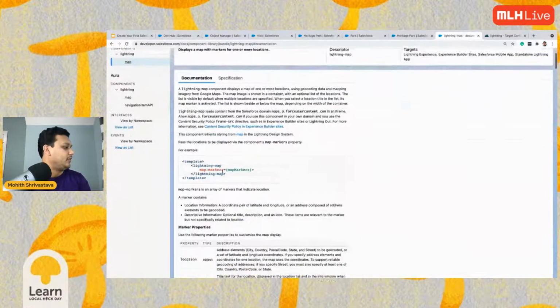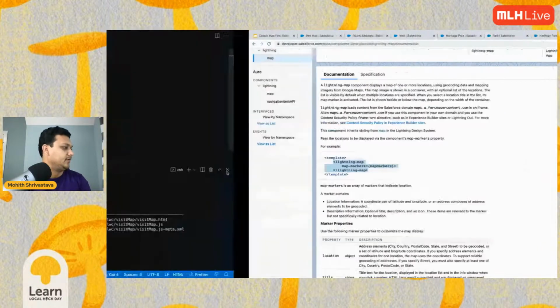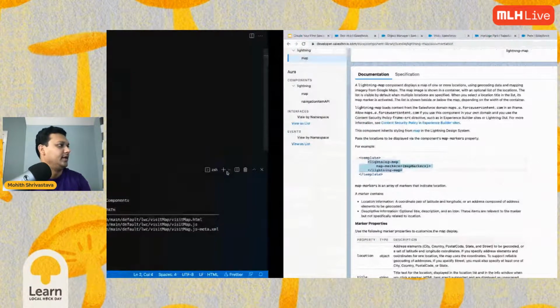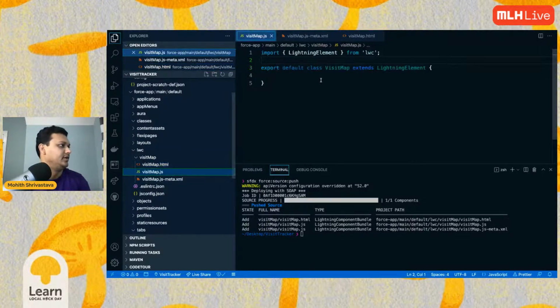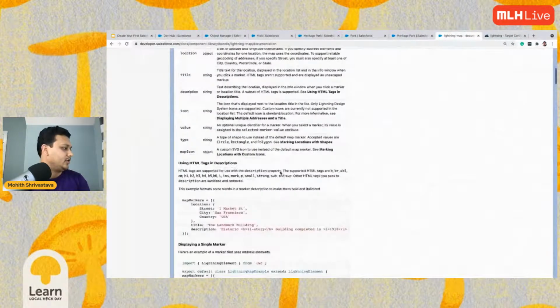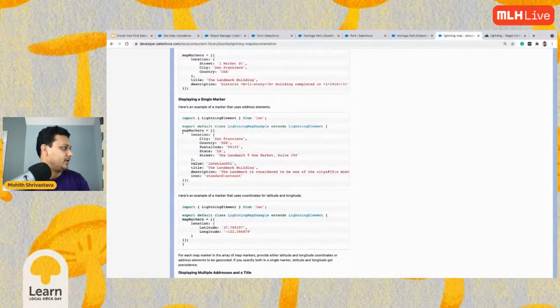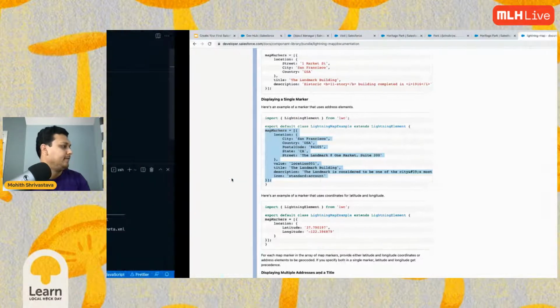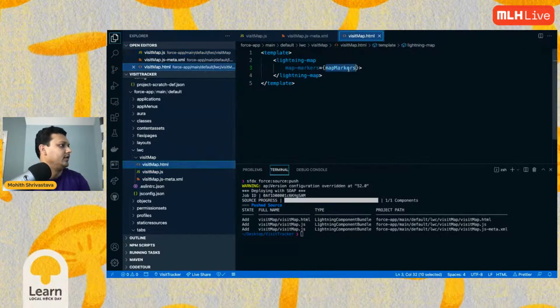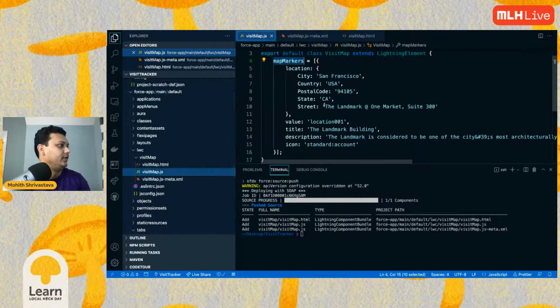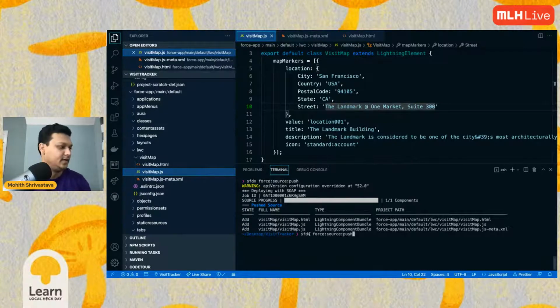Let's go back to that map component, and we can simply copy paste this for the time being. It's basically a simple markup with attributes, and these attributes come from the controller, which is this JavaScript. In this JavaScript also we can copy, for example, this one. It could be a simple thing like this. Copy this. This is the map markers, and this is what we provide. Okay, let's push this again and see how it looks. We're pushing it again.